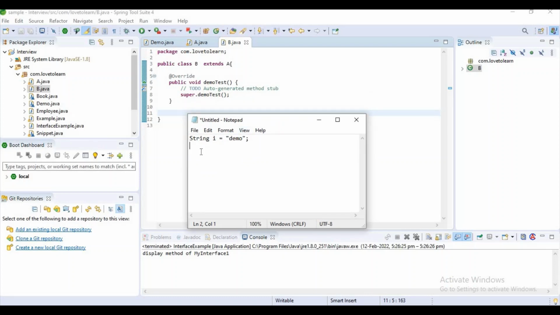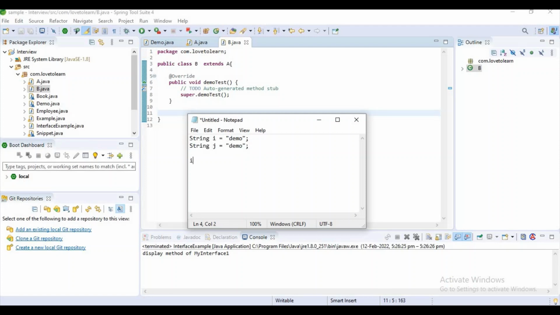Okay, and let's assume I have created another string which has the same value, demo. What will happen is that the JVM is not creating two objects, for I and J separately. It will make I and J reuse the same object in the JVM.